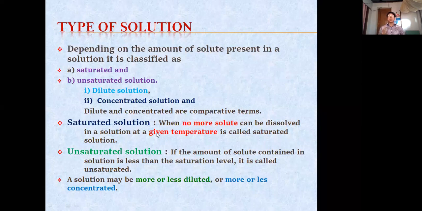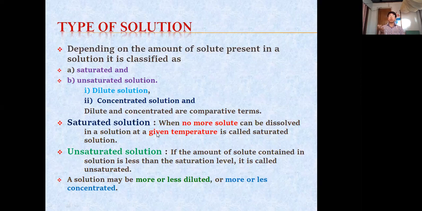Just for example, when you want to add sugar in water and make a solution, take two glasses of the same size, take an equal amount of water. Again, you take two spoons of equal size and take the same amount of sugar. In one glass, you take hot water and in the other cold water. Add the same amount of sugar to that water. You will see that in the hot water, the sugar will get dissolved faster. That means temperature affects the solubility.